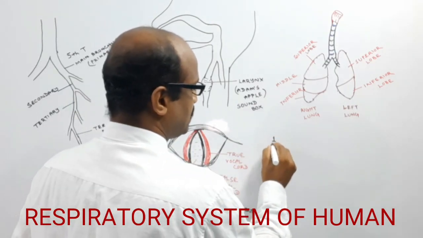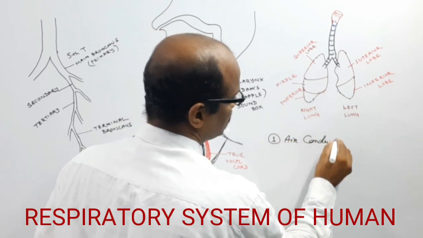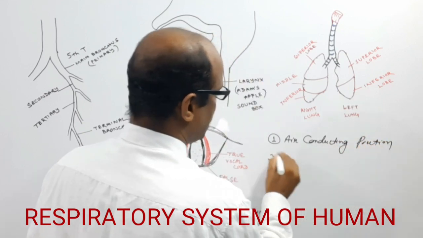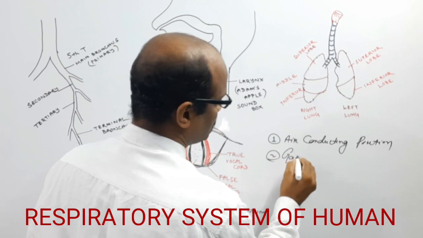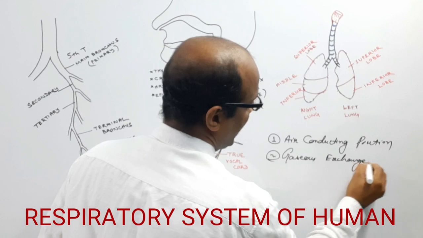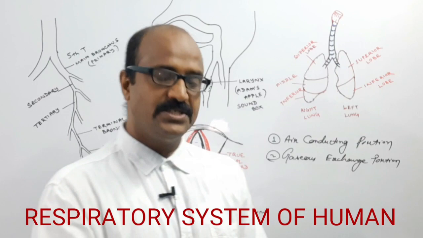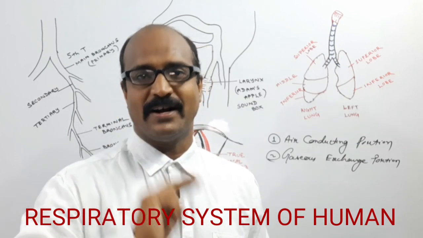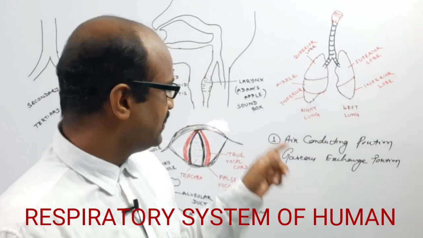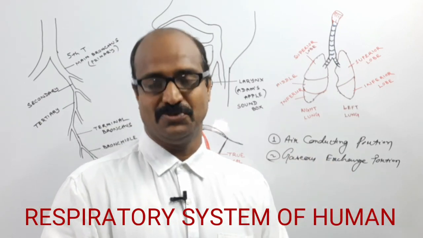So one is the air conducting portion and another is the gaseous exchange portion. The respiratory system of human you can divide into 2 parts, or study under 2 heads: one is the air conducting portion, another is the gaseous exchange portion.